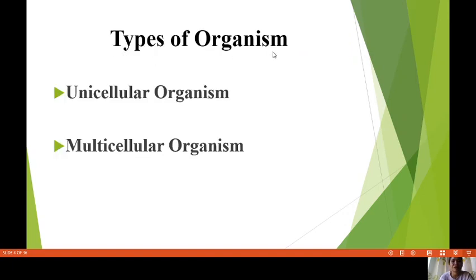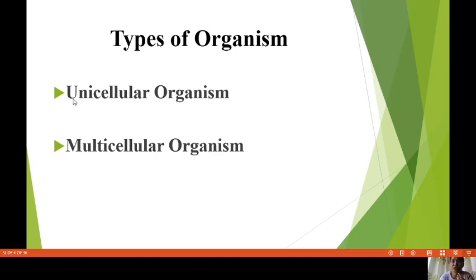Types of organisms. Anything that can live on its own is called an organism, but they have 2 types: unicellular organisms and multicellular organisms. Cellular means cell level. Reminder: the cell is the basic unit of living things.